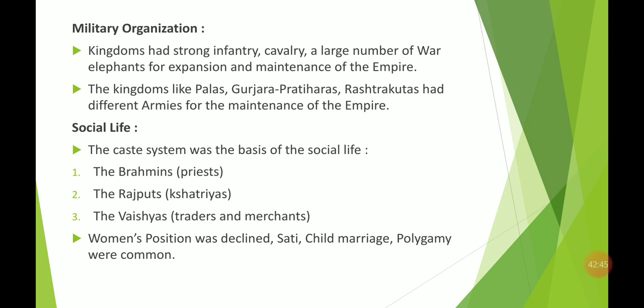Sati is, you know, that if a husband dies, the wife will sit on the pyre of her husband, and she will also get burned with her husband. Child marriage is getting married early, at the age of 6, 7 or 10, 11. Polygamy means one male can have more females, more wives with him. So these were common during the medieval period of Indian history.